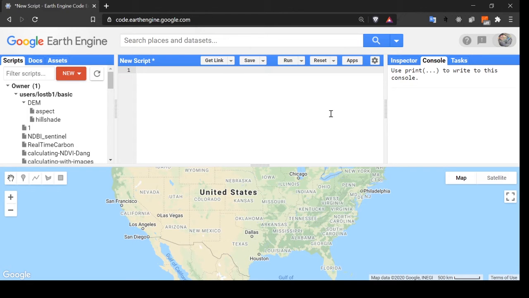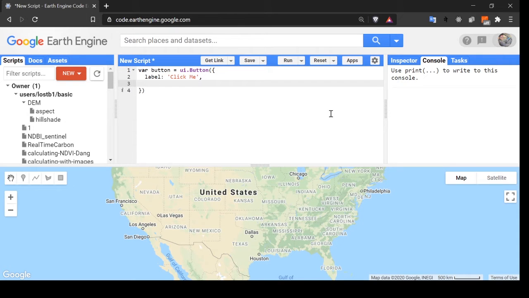Okay, the next one is the button. For button, let's assign a variable button. Similarly, button is equal to ui.button. Then inside the curly bracket, let's define the label, click me.